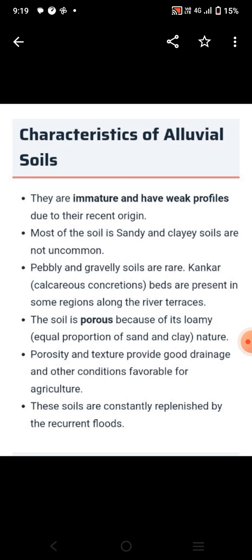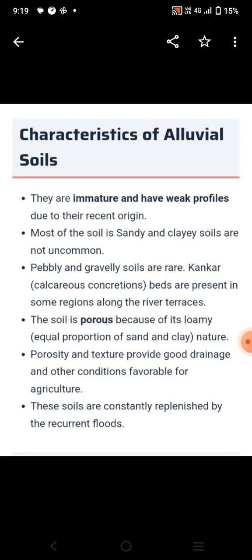What are the characteristics of this soil? These are immature soils with weak profiles due to their recent origin. Most of the soil is sandy, and clay soil is uncommon. Pebble and gravel soil is rare. Kankar beds are present in some regions along the river terraces. And this soil is porous because of its loamy nature, being a formation of sand and clay.